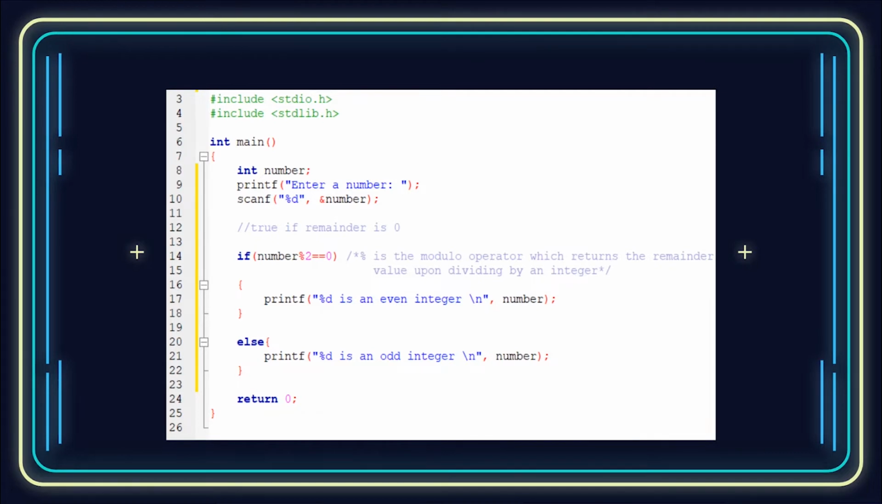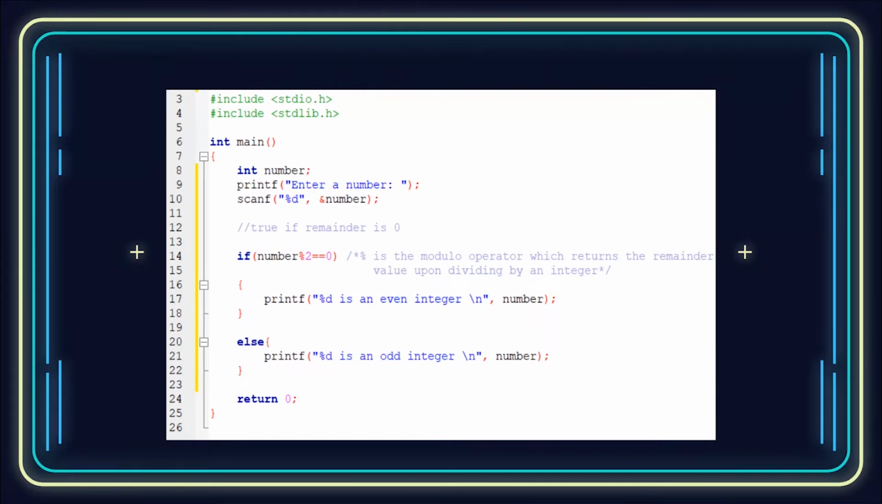Okay, the header files and the main function. The initial lines are similar to the previous code: int number, printf enter number, and scanf number. Okay. Now look here. We are seeing a new operator, that is, number percentage 2 double equal to 0.